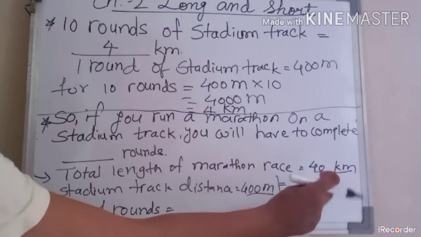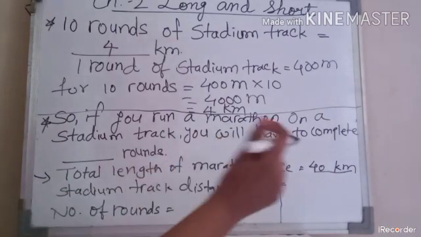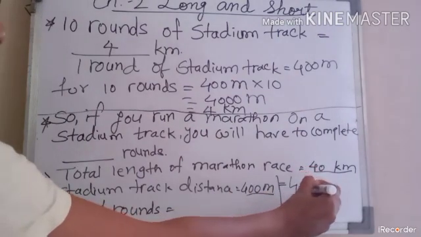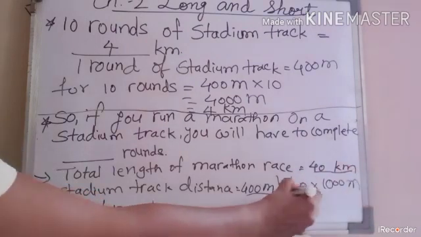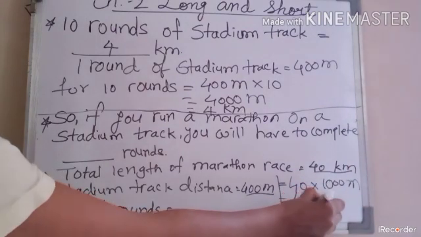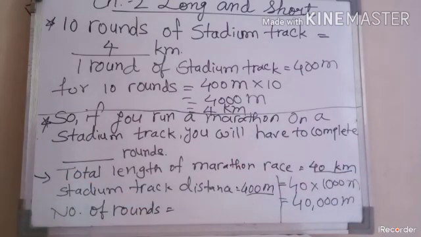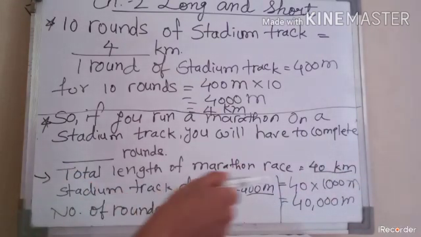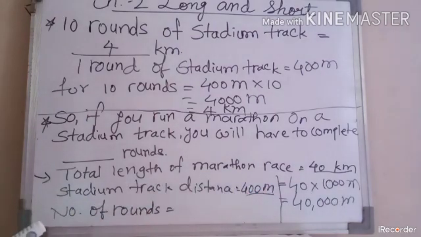How can you convert 40? 1000 meter is equal to 1 kilometer. So 40 kilometer is equal to 40 multiply 1000 meter. That means 40,000 meter. Understood how to convert kilometer in meter? Okay, so 40,000 meter. Now this is also meter. One round distance is also meter. Now we can do the divisions.